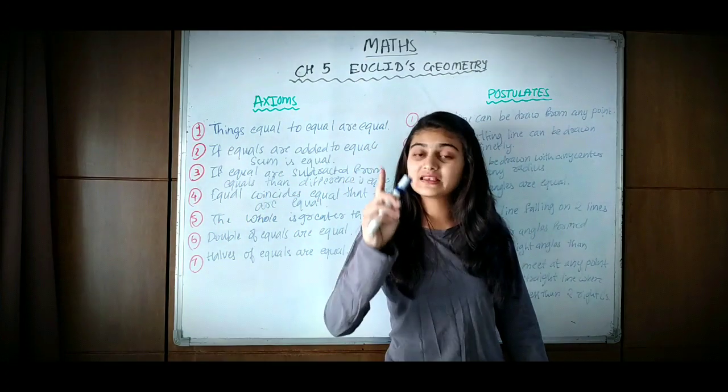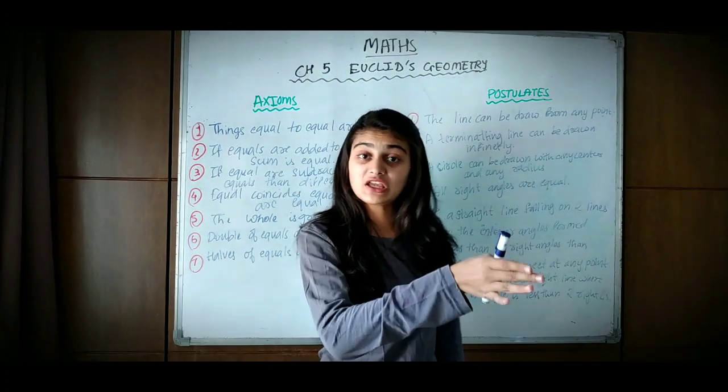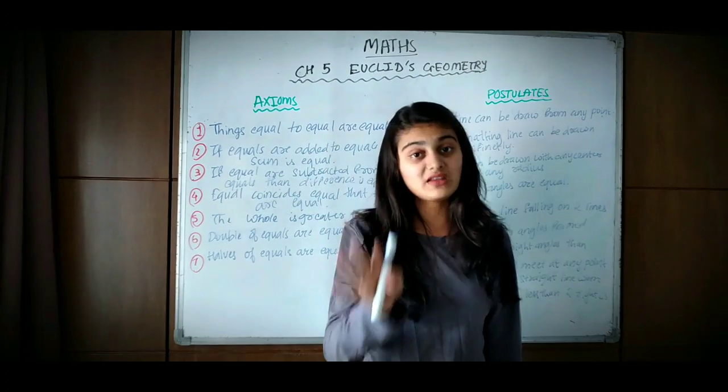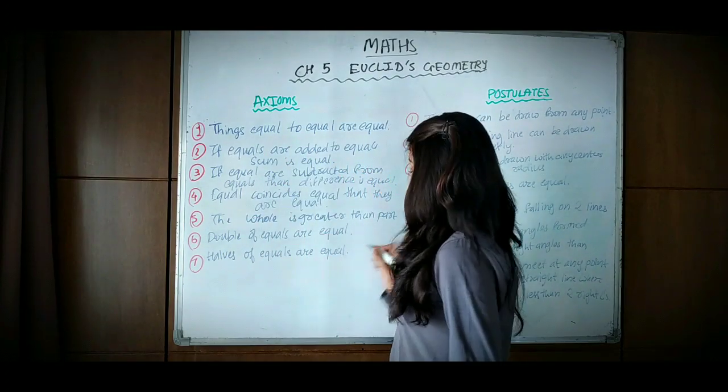The first axiom of Euclid is, things which are equal to the same thing are equal to one another.